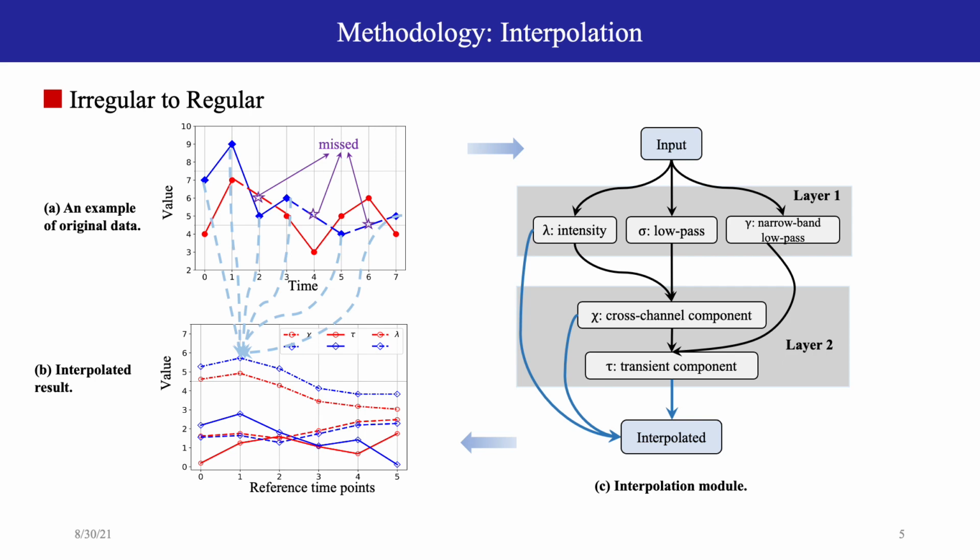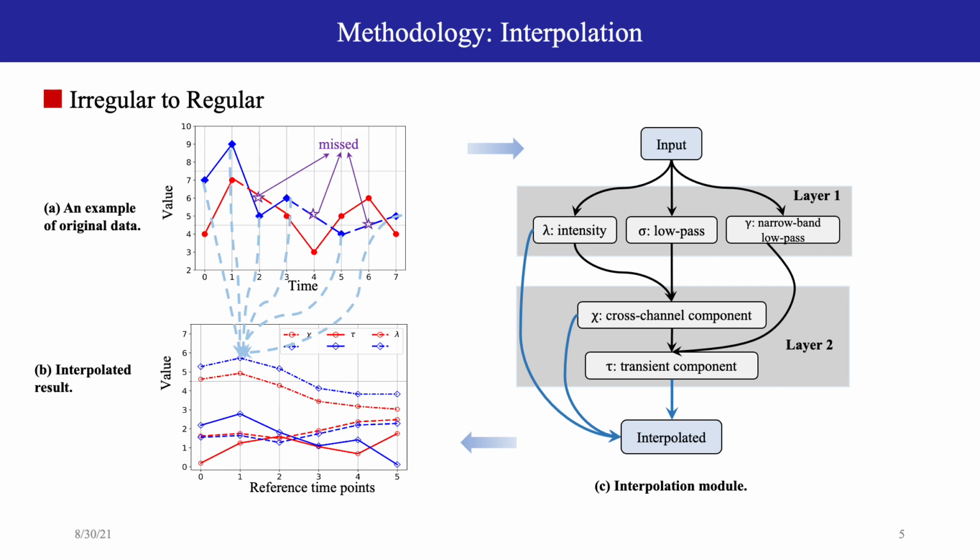The interpolation module fills in the data gaps by generating a new signal with regular time interval. The example data has two channels, and there are some timestamps with no data. In addition, the timestamps of the collected data may not align with the studied timestamps. In other words, the timestamp of a data sample is in the middle.